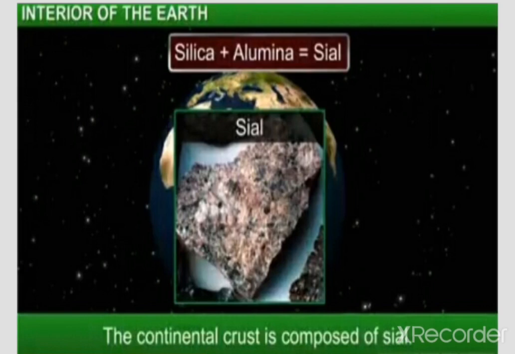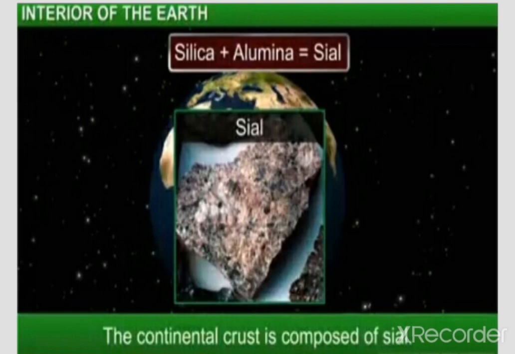Keep in mind everyone, silica plus aluminum, these two minerals are more available in which layer? In the continental crust layer, and due to this the layer was earlier known as Sial. Sial means what? Silica plus aluminum.